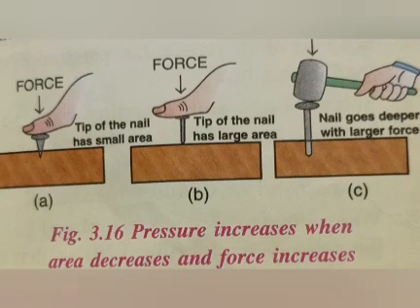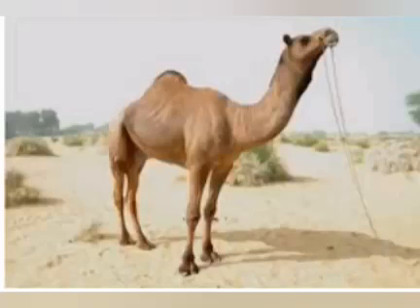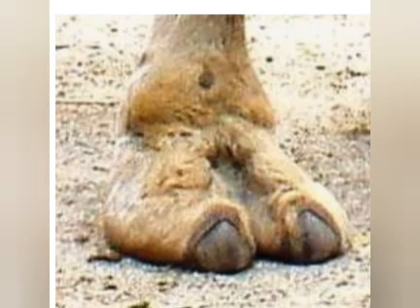Second example, the cutting tools like blade, knife, axe, etc. have a very sharp edge. The sharp edge has a very small area of contact, so the pressure applied by the force is more. Now second point, increase in area decreases the pressure. Example: a camel can walk through the desert easily as compared to other animals such as horse, donkey, etc. This is because the camel has broader feet.